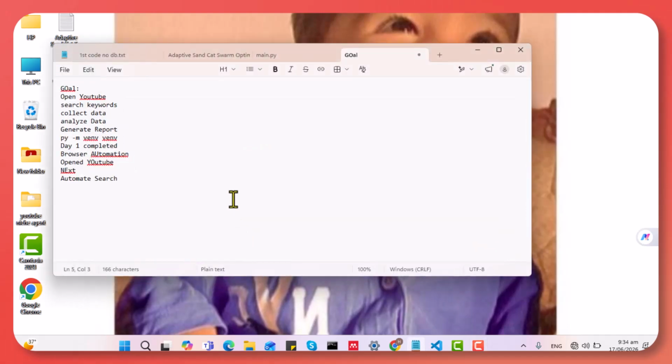Our goal is that our AI agent will open YouTube automatically, search keywords, collect data, analyze that data, and generate reports for us. I got this idea after seeing people talk about AI agents and niche research.